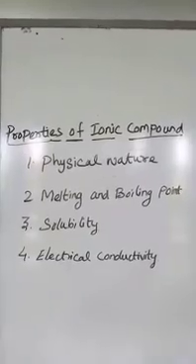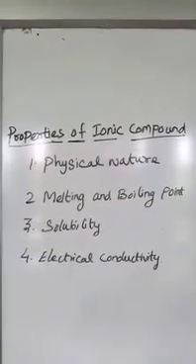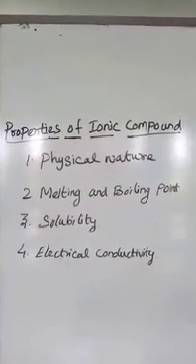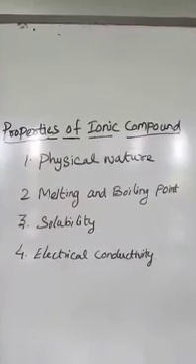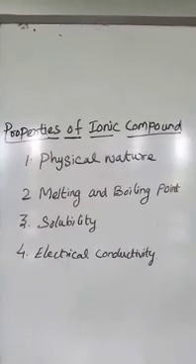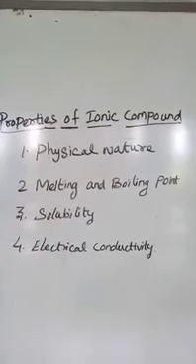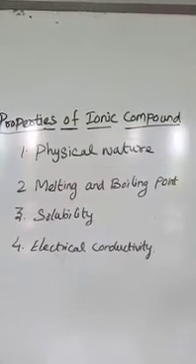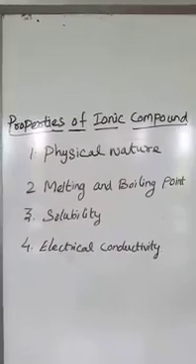Then melting point and boiling point of ionic compounds. The ionic compounds exhibit high melting point and boiling point. It may differ from metals and other compounds. For example, lithium chloride, an ionic compound. The melting point of lithium chloride is 887, and the boiling point of lithium chloride is 1600.